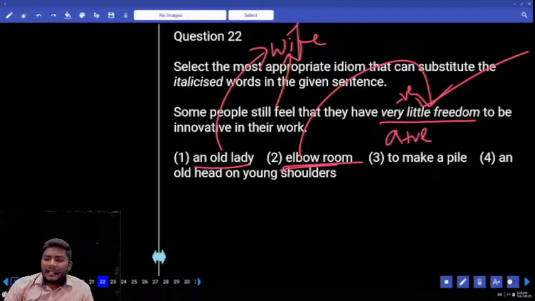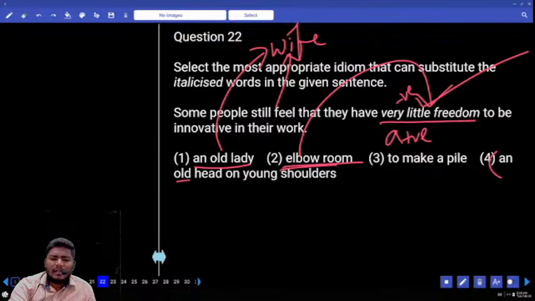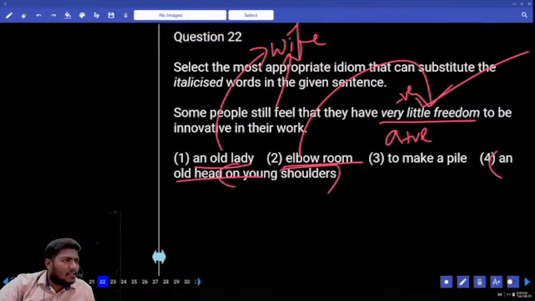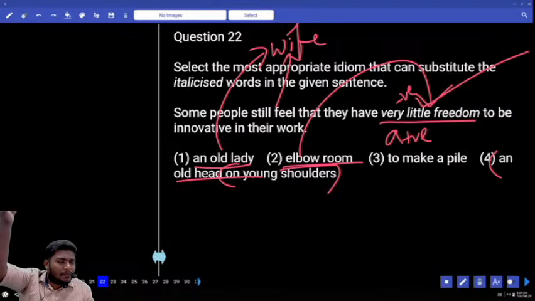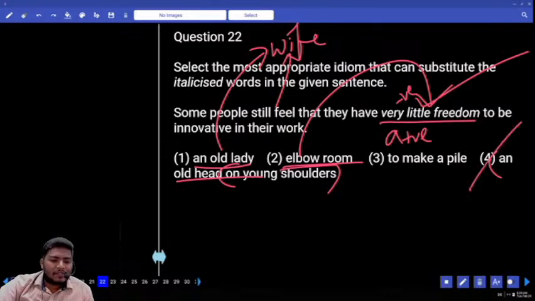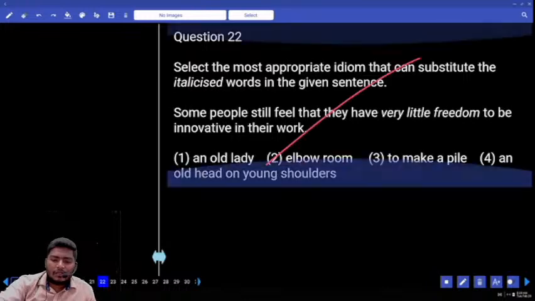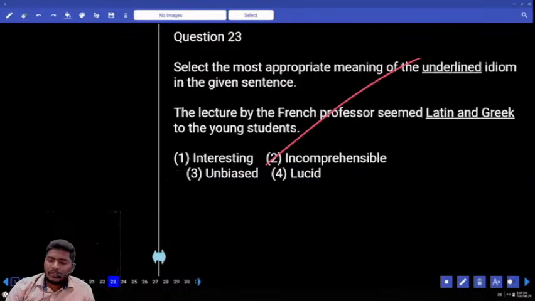Next one, to make a pile, an old head on a young shoulder. Look at this one, an old head on young shoulders. The meaning of this is some children who are very small have the knowledge of the elders. Those people are called a person who has an old head on young shoulders. Next, to make a pile is to gather something. Answer comes only with the 2. Next, move to 23. Everything is Latin and Greek.